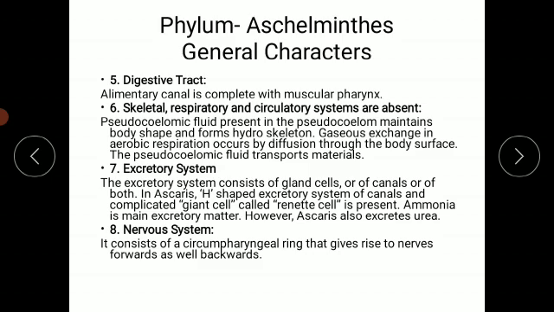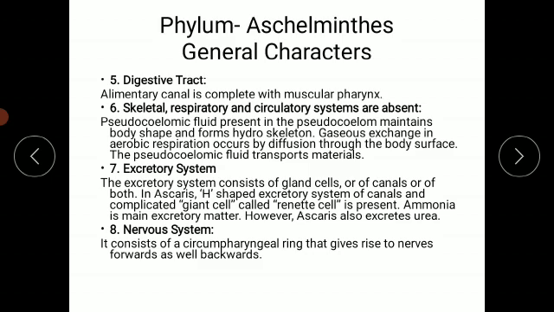So in short, we can say that the gaseous exchange or the respiration which takes place by the body surface, with the process we call diffusion. Then the pseudocoelomic fluid transports the material, and since the circulatory system is also absent, the pseudocoelomic fluid plays all types of roles. It acts as the skeleton, it is helpful for respiration, as well as it acts as the circulatory system, because it is helpful for transporting the material.